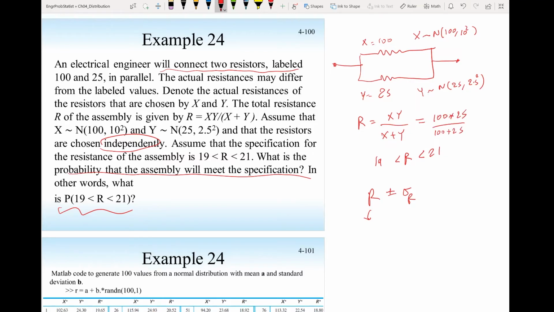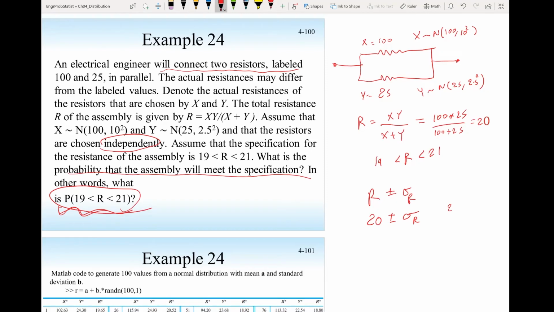So this should come to 20 ohm. So we know for sure this R will be 20, but then the uncertainty here, that's the problem. Because R is not a linear combination of the two variables X and Y, it will be difficult to find its standard deviation to calculate the probability R is between 19 and 21.